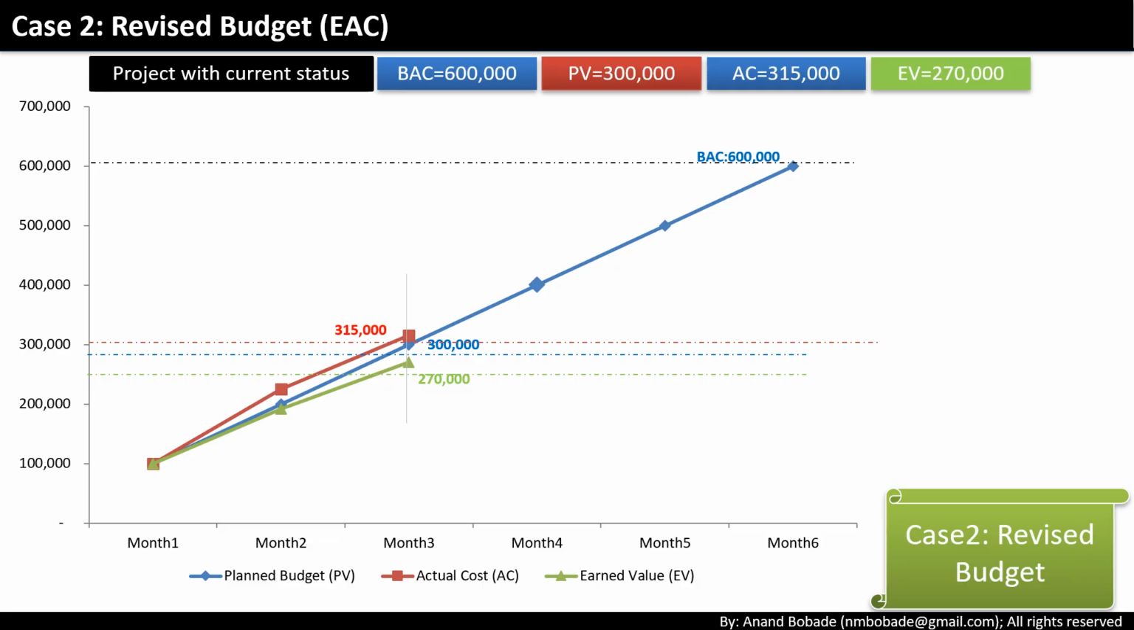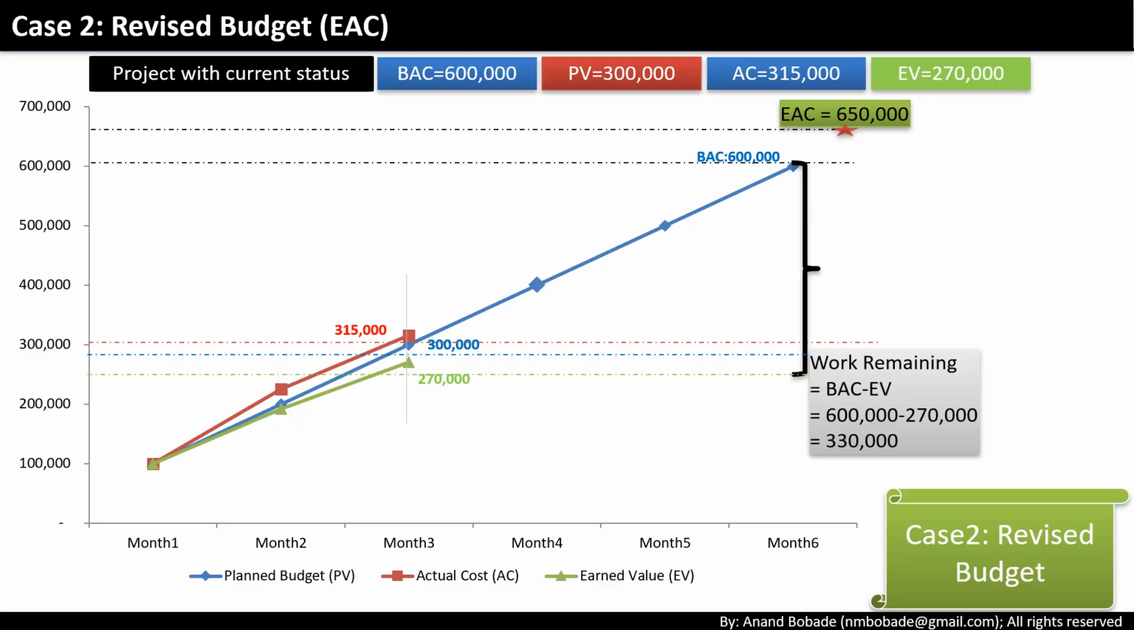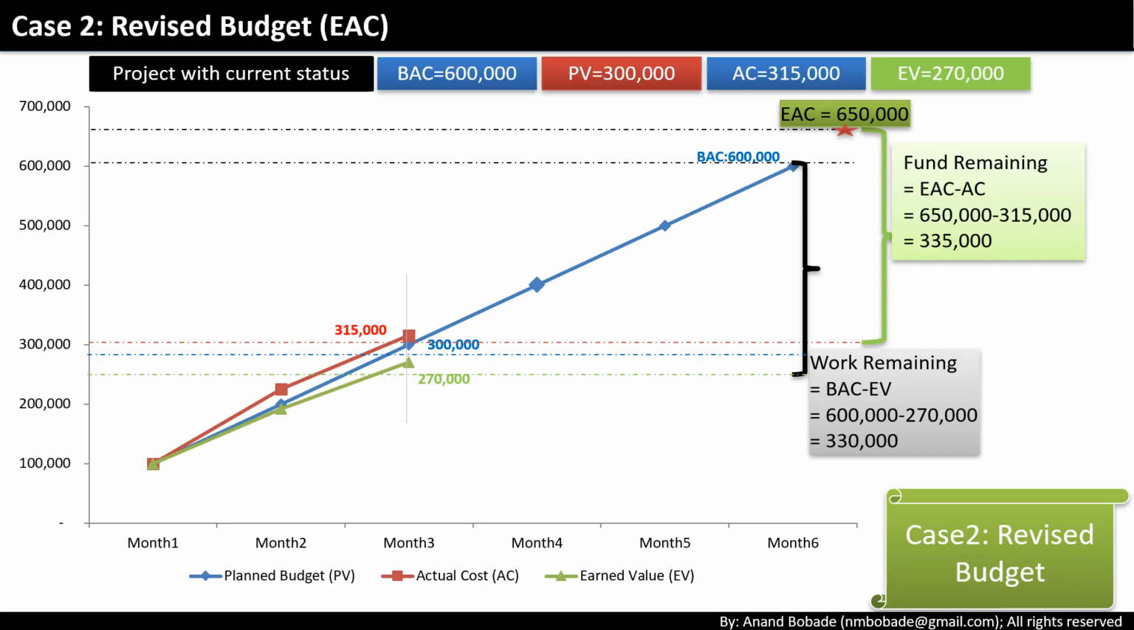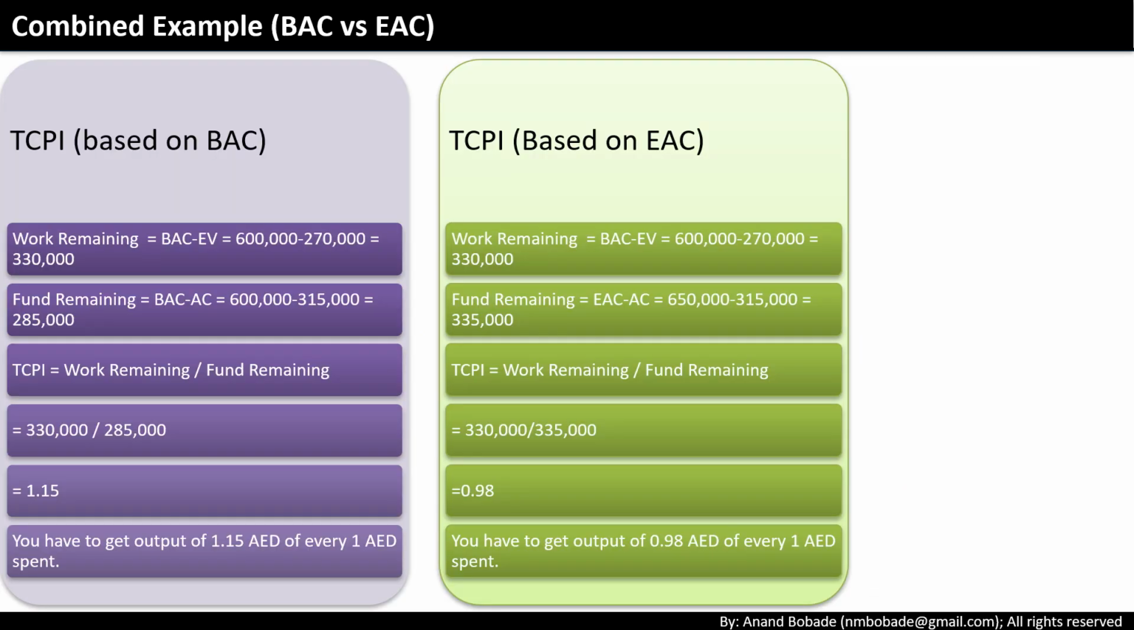But what if your original BAC is no longer realistic and management has approved a revised estimate at completion, EAC? Let's take the same example, but now the EAC is updated to 650,000 AED. Work remaining is equal to BAC minus EV, which is 600,000 minus 270,000, equal to 330,000. Funds remaining is equal to EAC minus AC, which is 650,000 minus 315,000, equal to 335,000. So TCPI is equal to 330,000 divided by 335,000, which is 0.98.